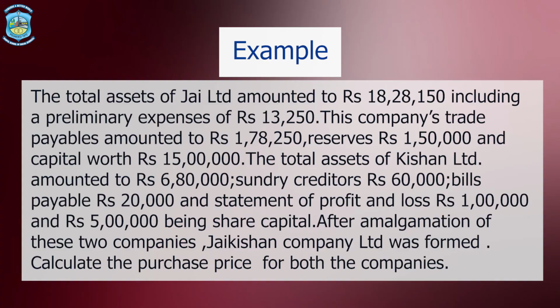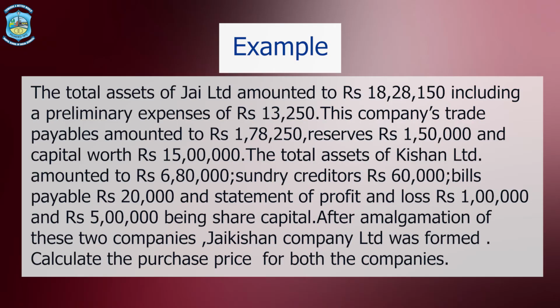The total assets of JAY Limited amounted to rupees 18,28,150, which includes a preliminary expense of 13,250. Now this will not be included in the calculation under the net assets method. So what we will do, we will deduct this from the total assets. Then the company's trade payables amounted to rupees 1,78,250. Reserves were 1,50,000. Capital was 15 lakh rupees.